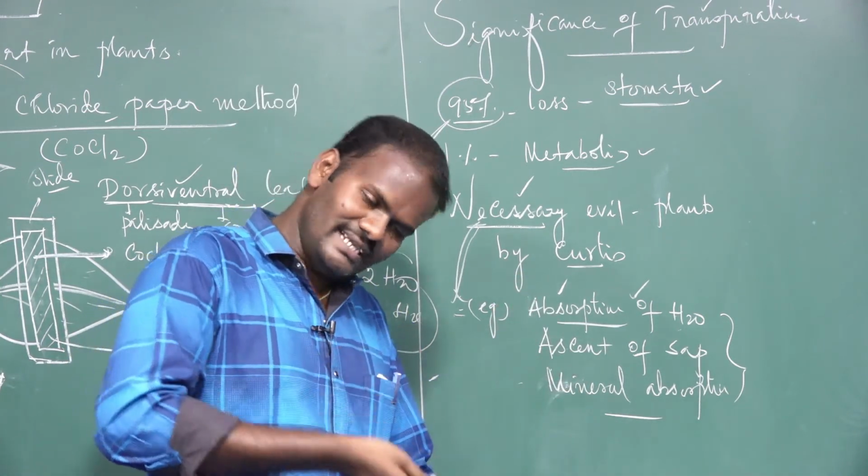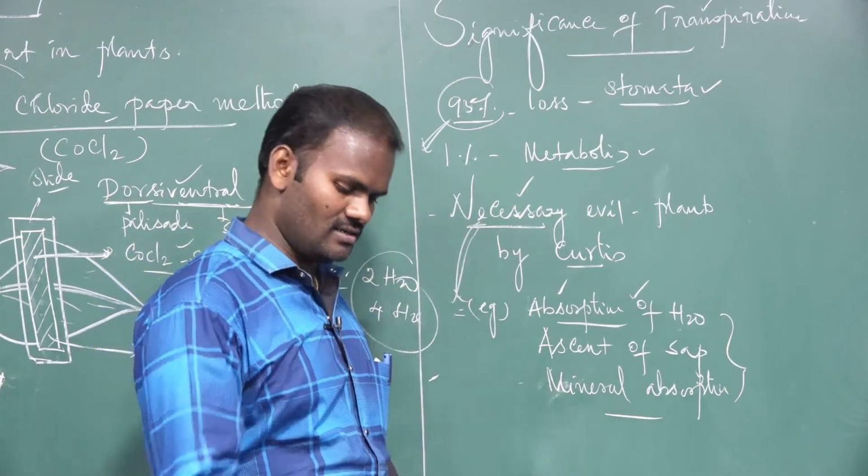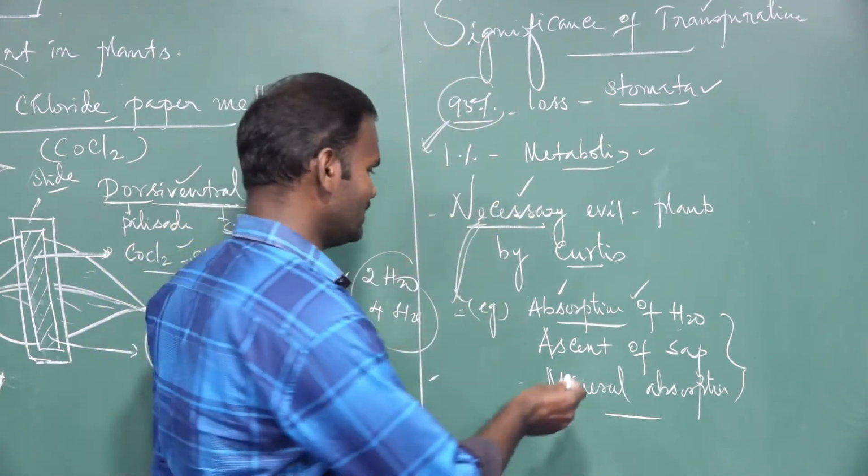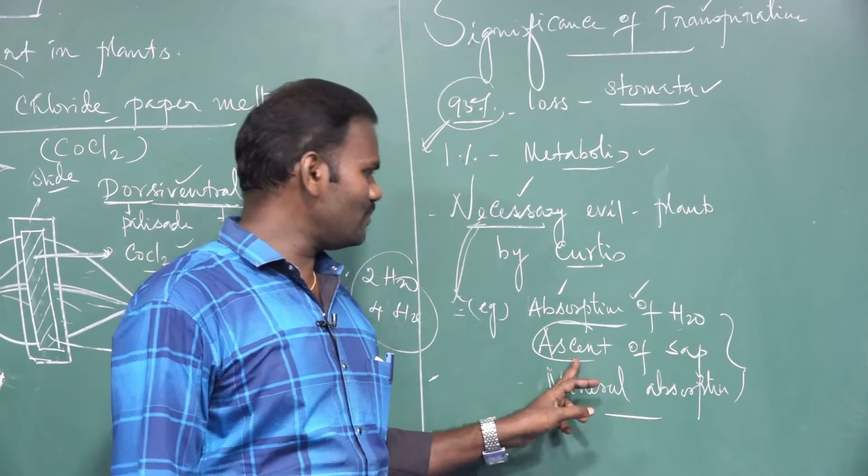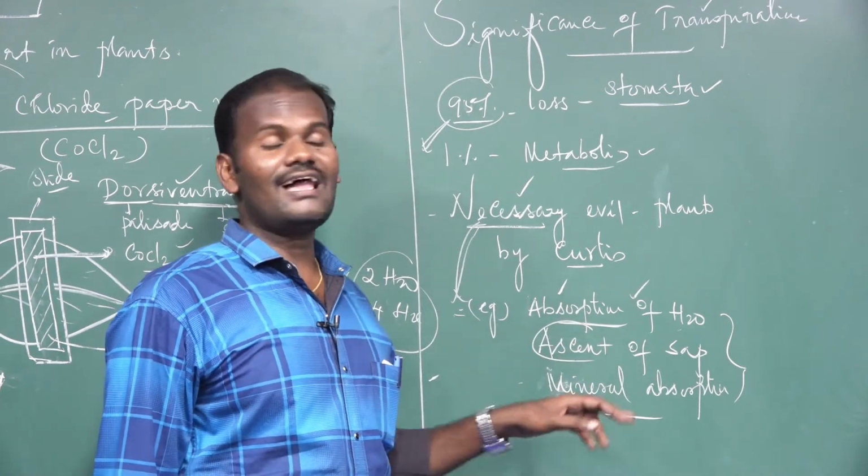If water is lost, it creates a pull. That is why water translocates in the upward direction. It is nothing but the ascent of sap. So, ascent of sap, absorption of water, mineral absorption.